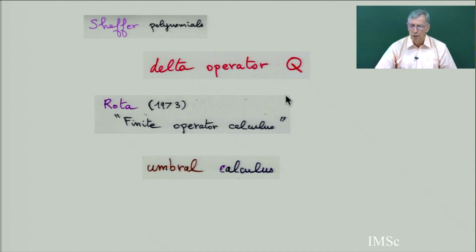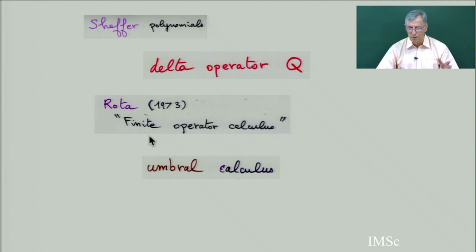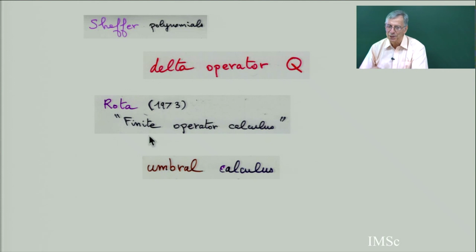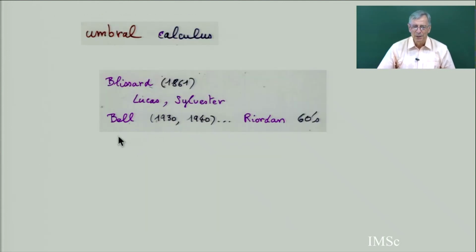So for Sheffer polynomials, there is another possible definition using the so-called delta operator. I'm going to explain what a delta operator is, and this is the basis of what is called umbral calculus. The basic paper is by Gian-Carlo Rota in 1973, finite operator calculus. It puts some firm basis on what is called umbral calculus. Umbral, in French, is ombre. Ombre is a shadow. So you are making calculus in the shadow, and then you put them back in the light, and it works. So I am going to show you an example.